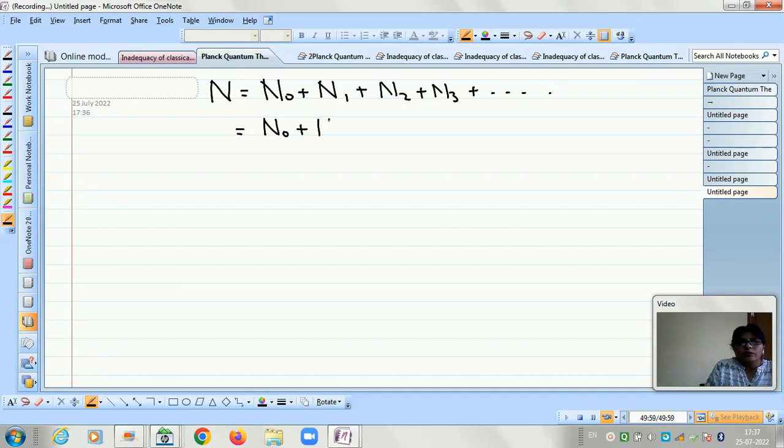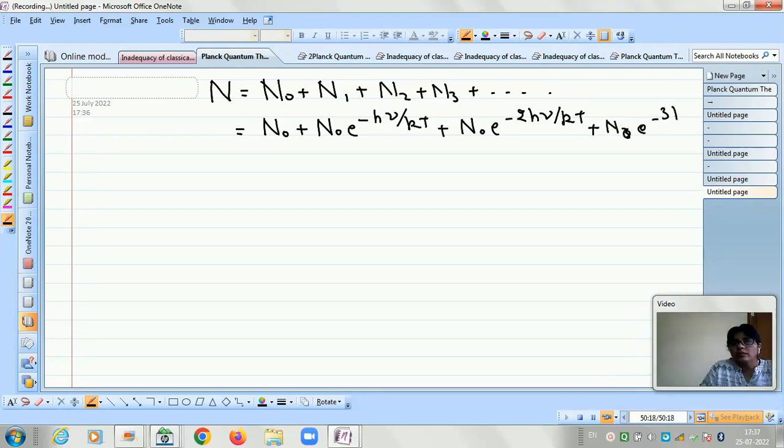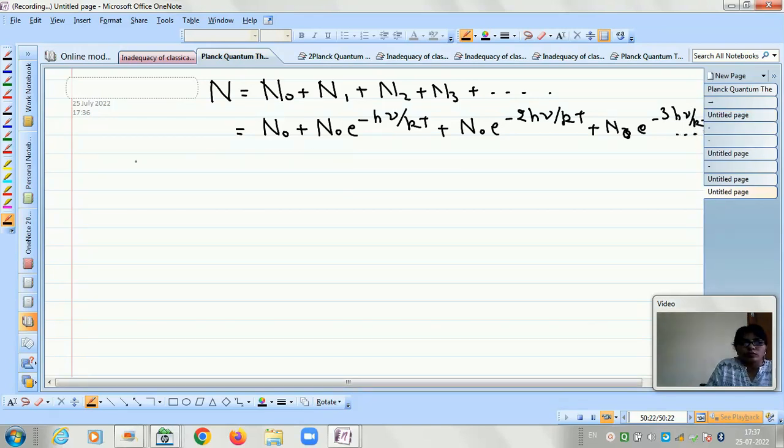Then N1 is N naught into e to the power minus h nu by kT, and N2 is N naught into e to the power minus 2h nu by kT, and then N3 is N naught into e to the power minus 3h nu by kT, and so on.